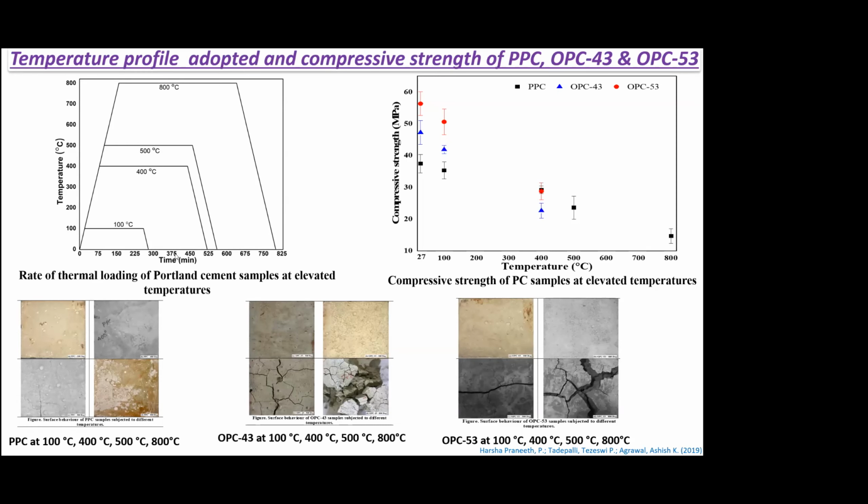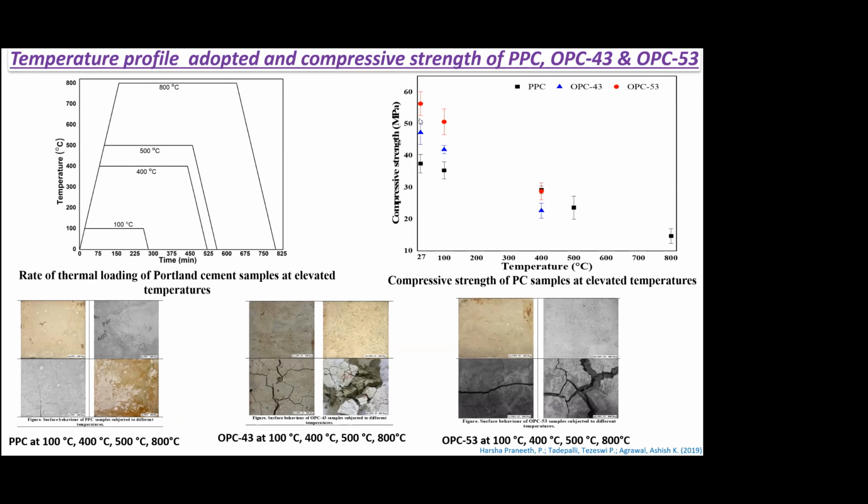So here we looked at Portland cement, PPC, OPC 43 and 53. And then we subjected it to 100, 400, 500, and 800 degrees centigrade. We can see that the PPC is performing quite well compared to the OPC 43 and 53 at high temperatures. And then this is the temperature gradient that was applied. We applied and then held it steady for some time, and then again dropped down to ambient temperature.